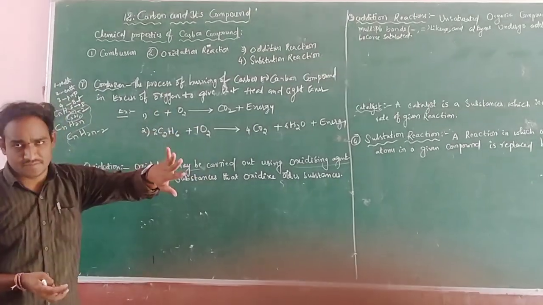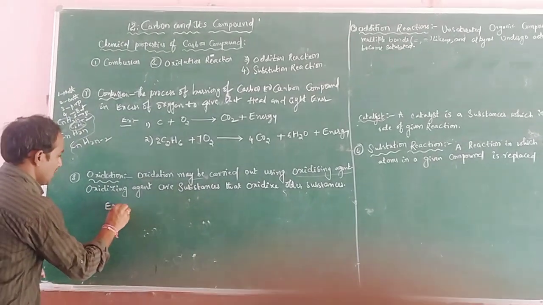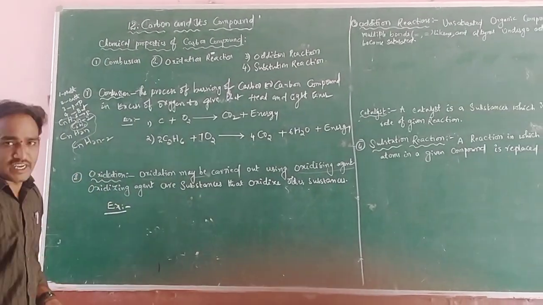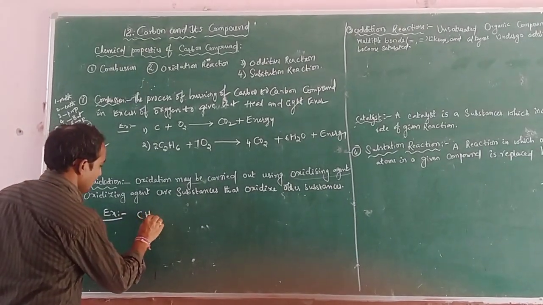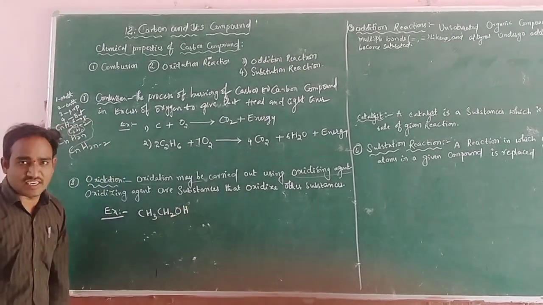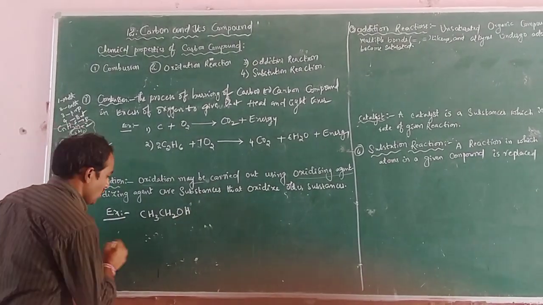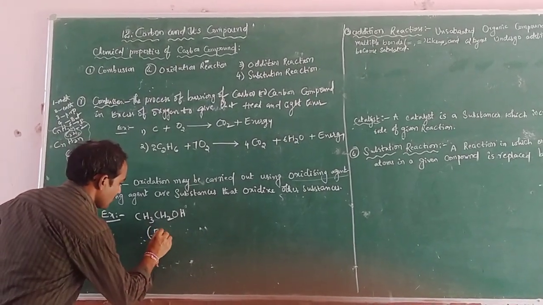Either this or that. We take one example based on the oxidation reaction: CH3CH2OH, the formula of ethanol.